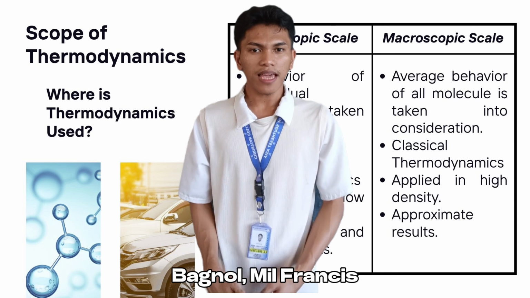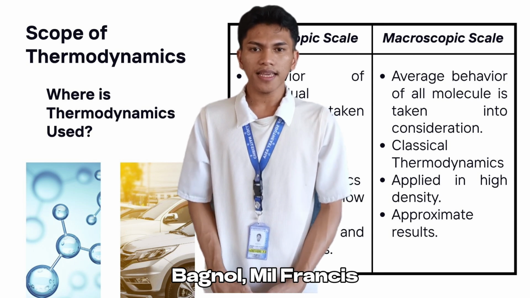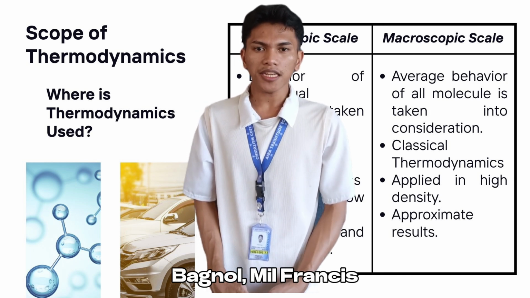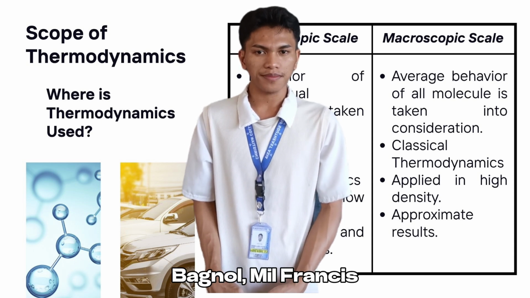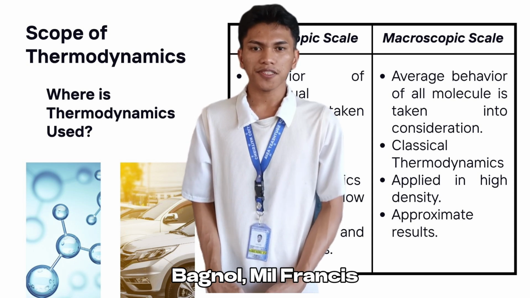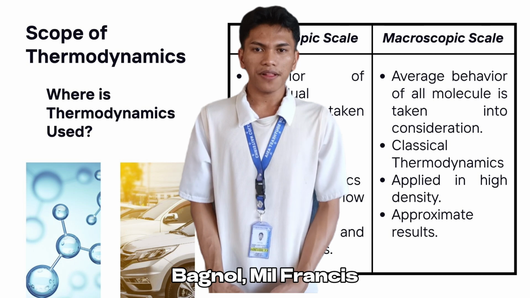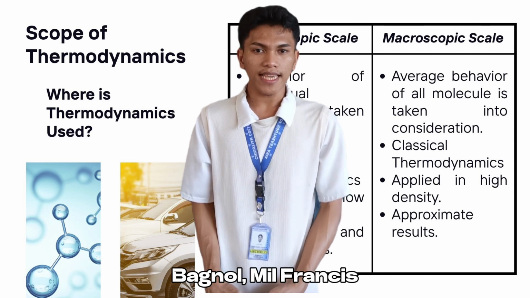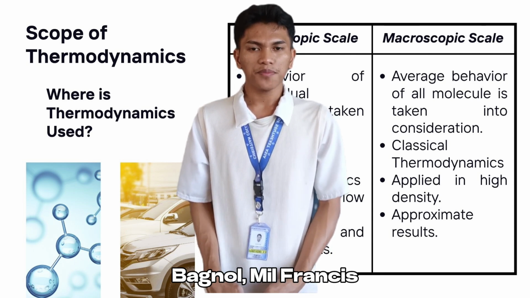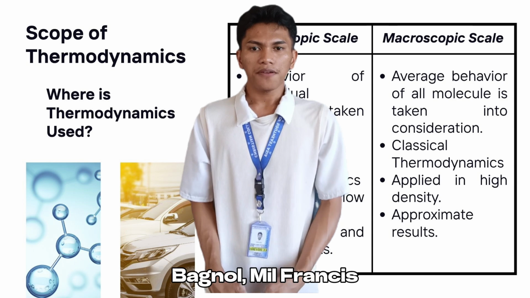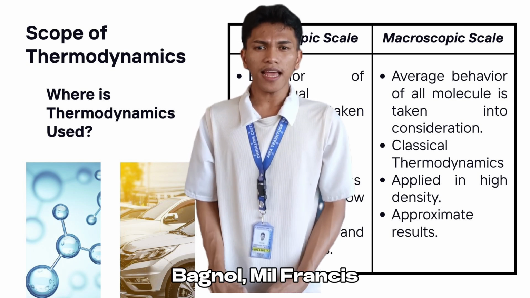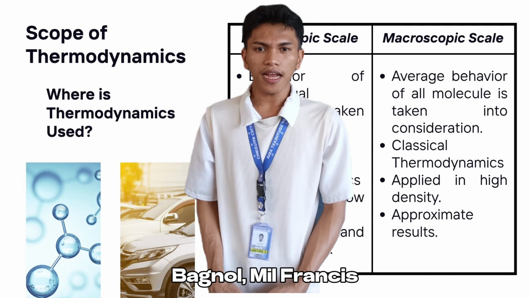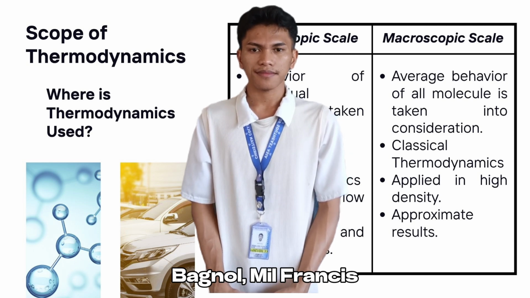For example, in chemistry, scientists study how heat affects chemical reactions and how molecules behave when energy is added or removed. The second is macroscopic scale. This level focuses on things we can see, like temperature changes, pressure, and energy flow. For example, in engineering, thermodynamics helps design engines, refrigerators, and air conditioning systems.